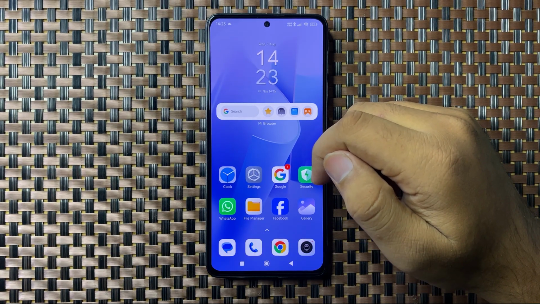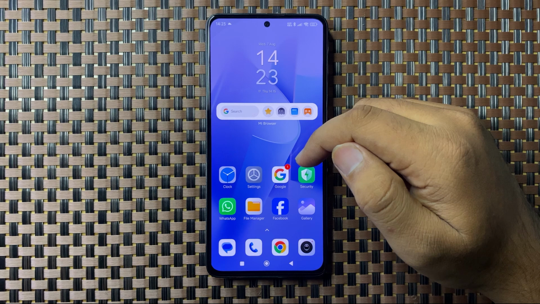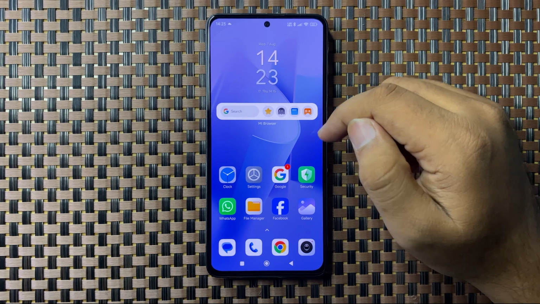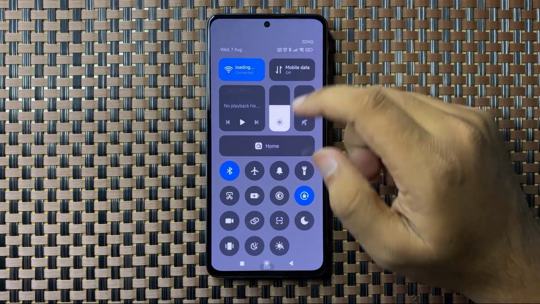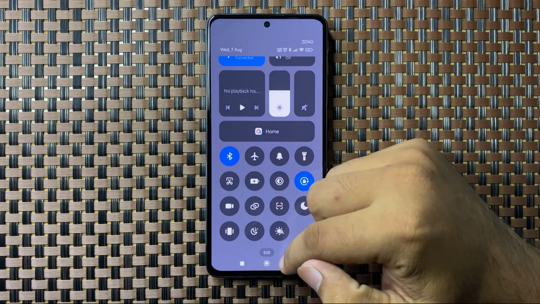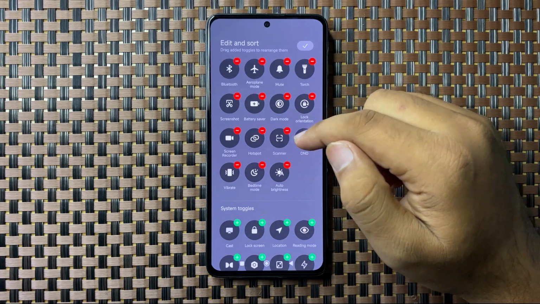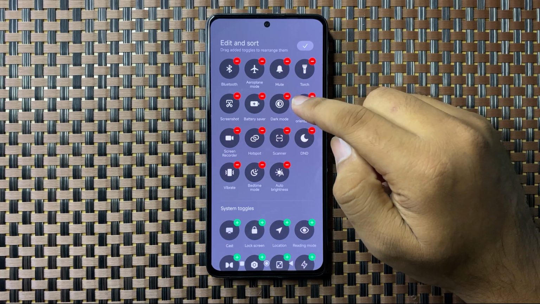In this video I will show you how to edit the notification panel on your POCO M6 Plus. So first of all, swipe down to open the notification panel and then tap on this edit option. Now from here, if you want to remove any icon from this menu, tap on this remove icon.